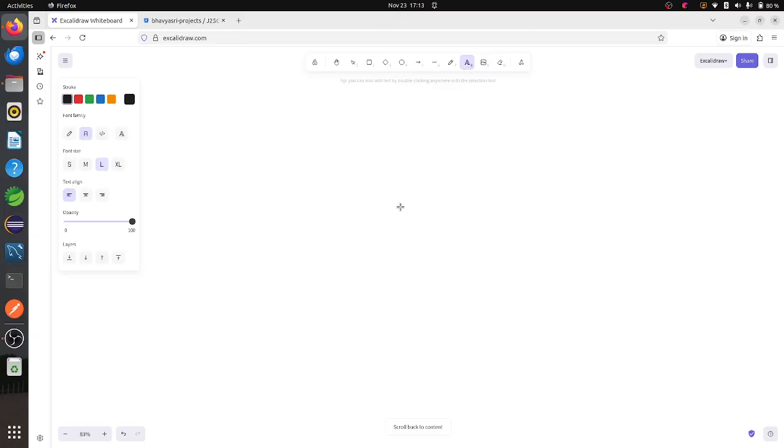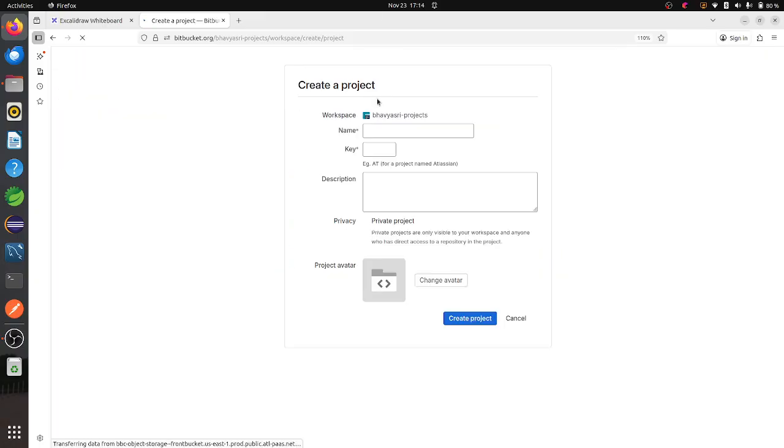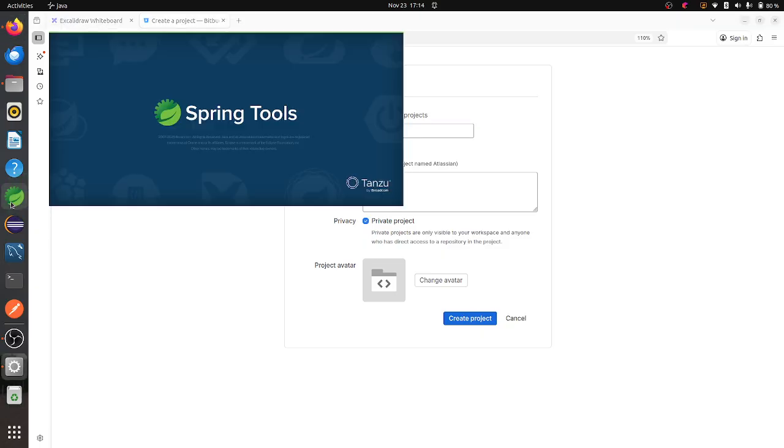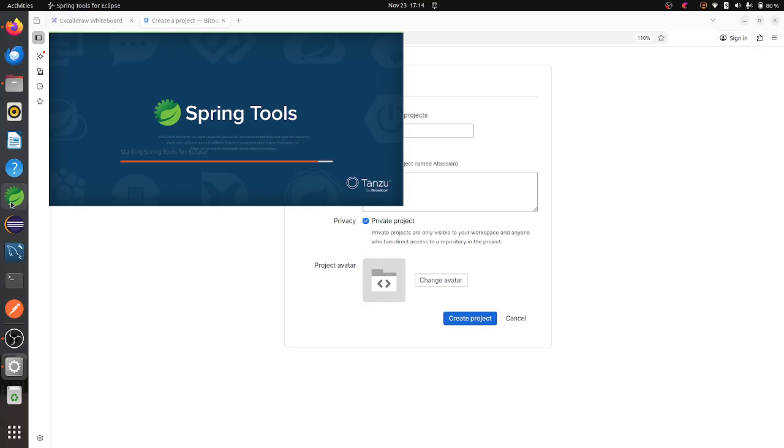For this, first of all, we need branches. After creating the Bitbucket account, you first have to create the project. So let me write project, and I'll call it a demo project or registration project. Inside my Spring STS, I have some sample projects.